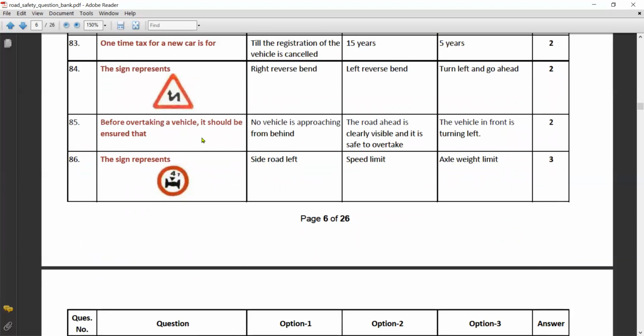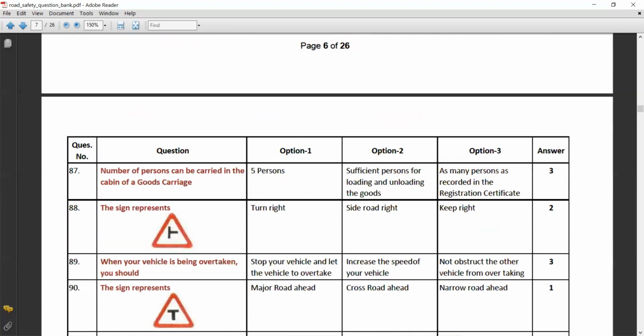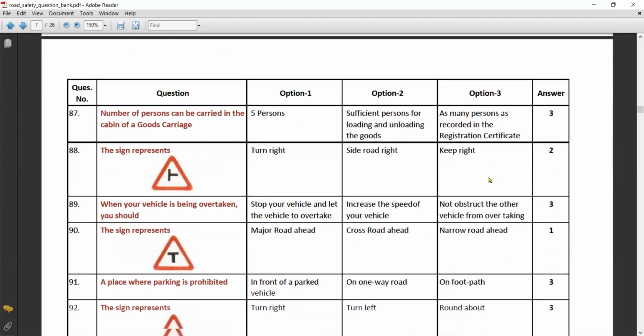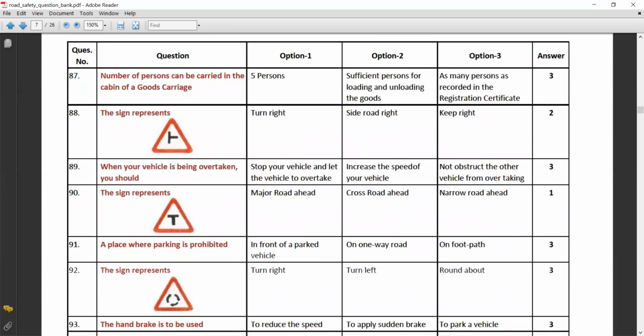Before overtaking a vehicle, it should be ensured that the road ahead is clearly visible and it is safe to overtake. This sign represents excess weight limit. The number of persons that can be carried in the cabin of a goods carriage is as many persons as recorded in the registration certificate. This sign represents side road right.